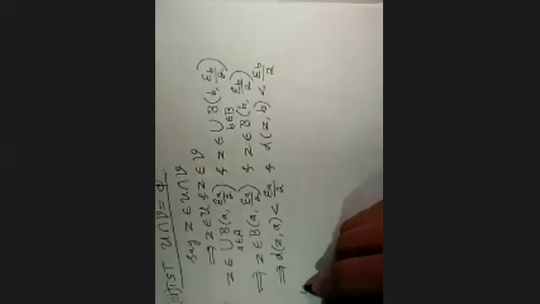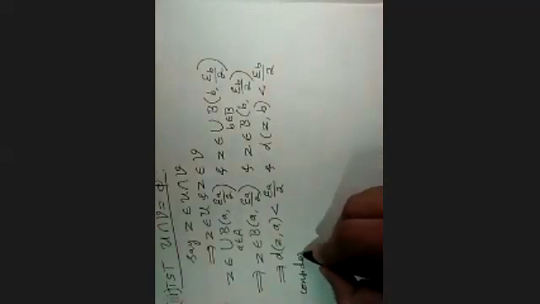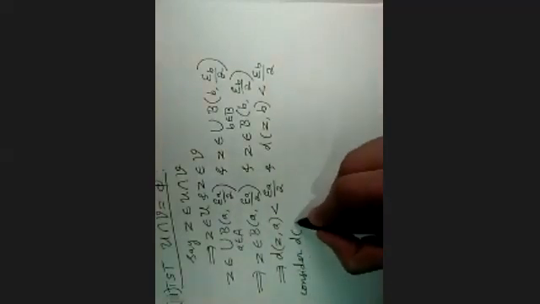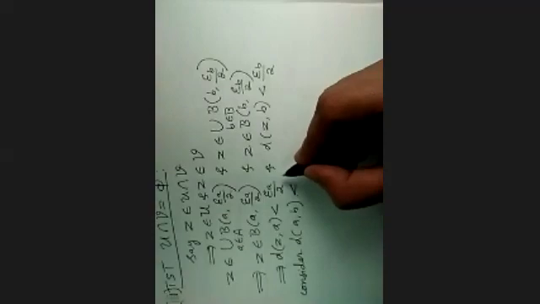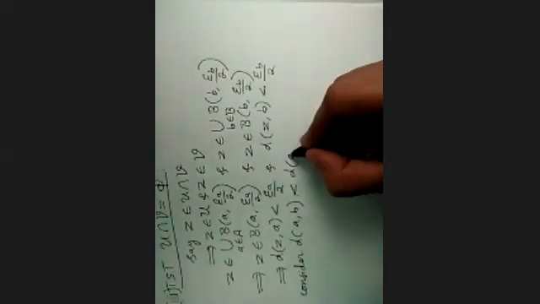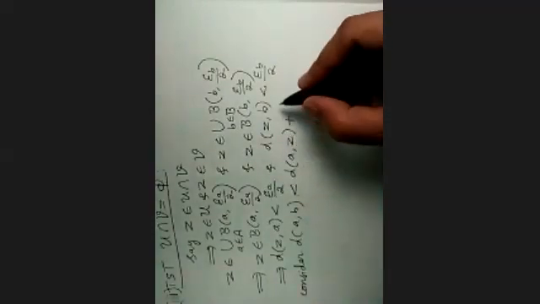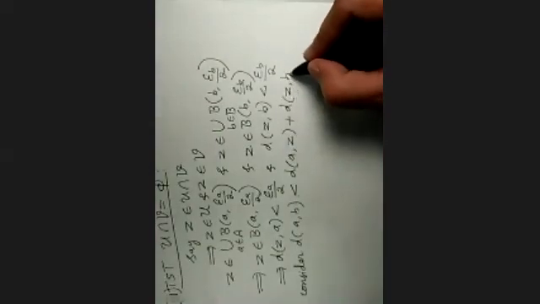Right? Now, consider the distance d(a, b). By the triangular inequality of metric spaces, this is less than or equal to the distance AZ plus the distance ZB. Following?